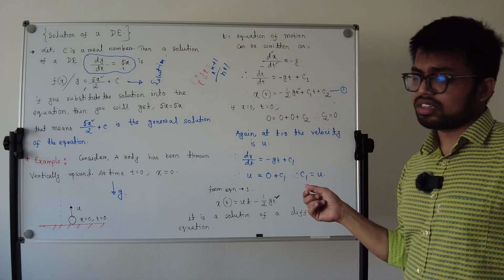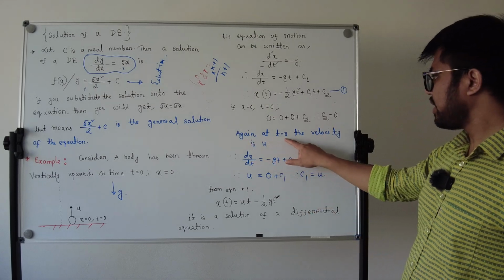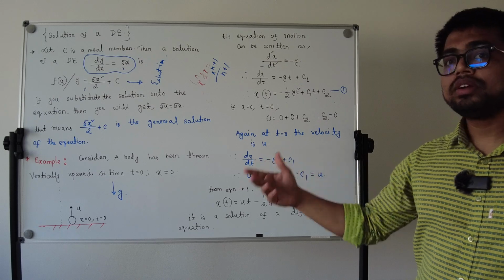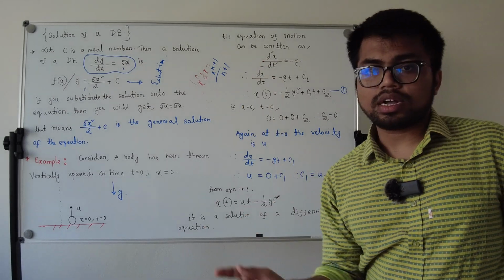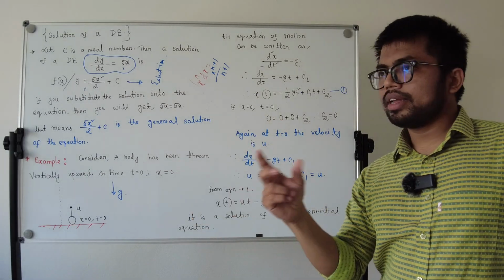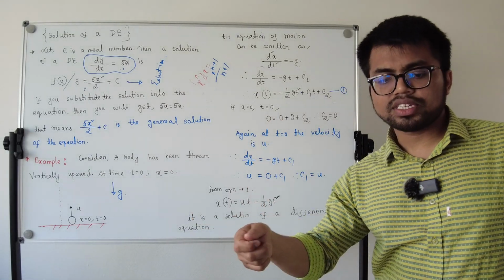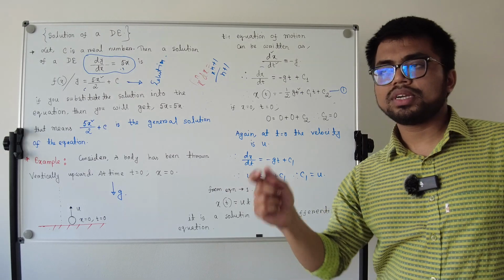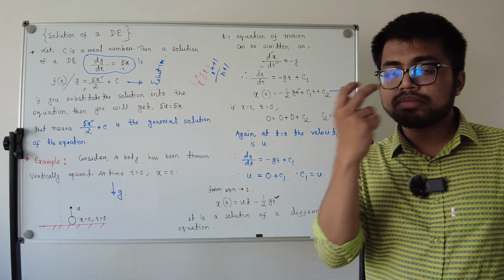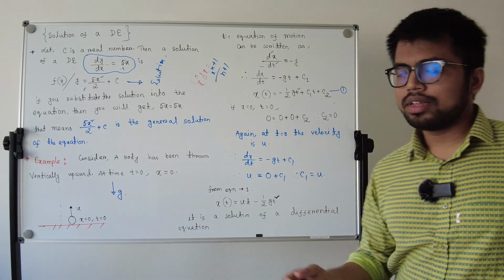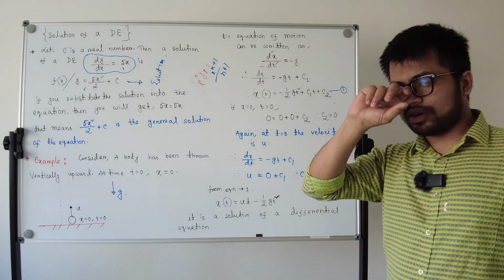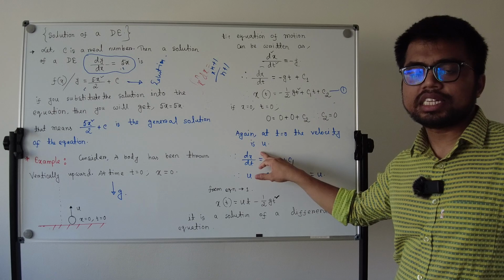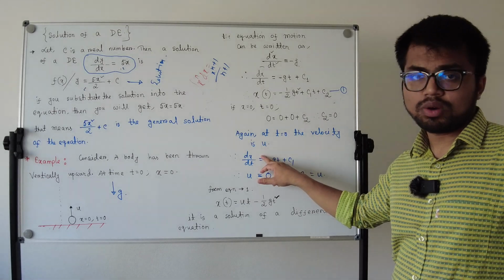That means one constant is 0. Again, at t equal to 0, the velocity is u. When you throw an object, at the initial condition you have to give some velocity, because without velocity it cannot move upward. So I have considered the initial velocity is u.